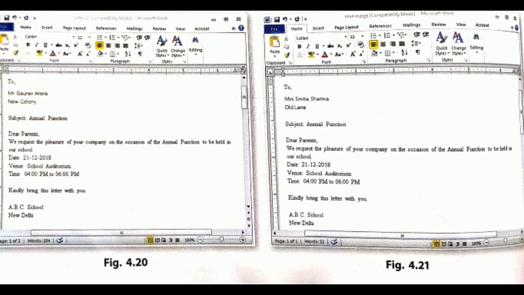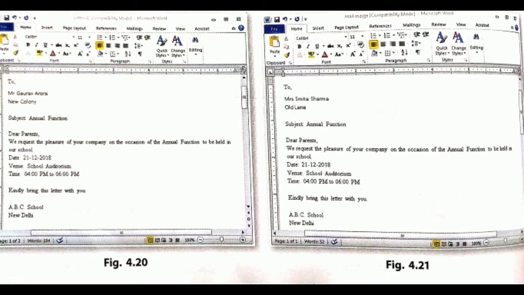Inside that section you can enter the address of the different recipients, and you can take a printed copy of this merged document, and inside that address block you can enter the address of different recipients, and you can send them to the different recipients. And see in this picture, I have sent the merged document to 2 recipients. See, 2 merged documents are seen, and the 2 of them are being sent to 2 different people.